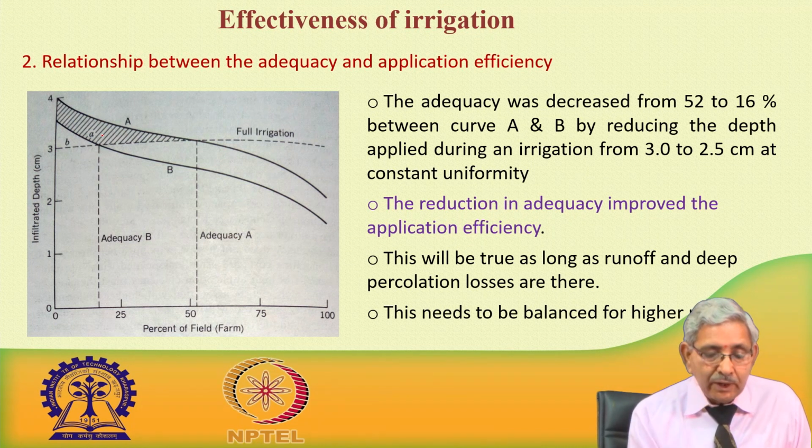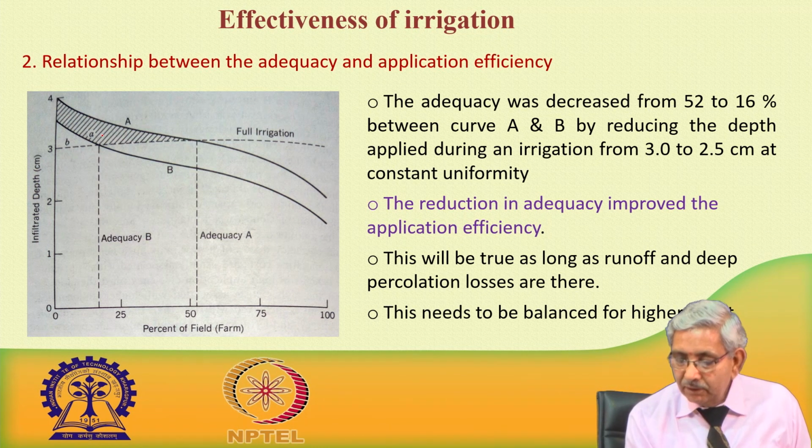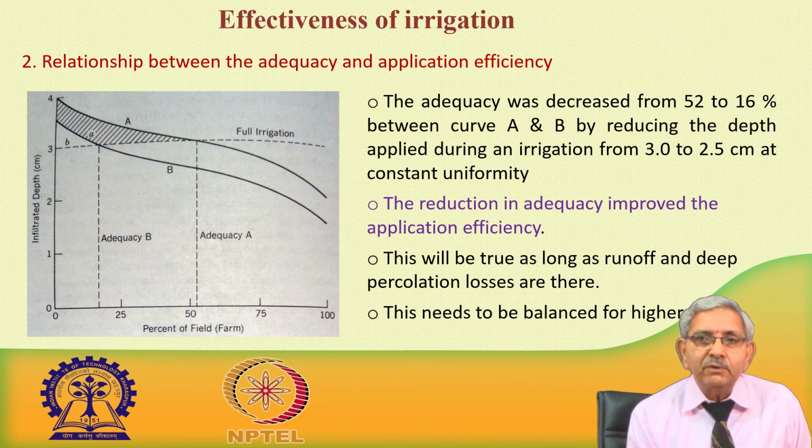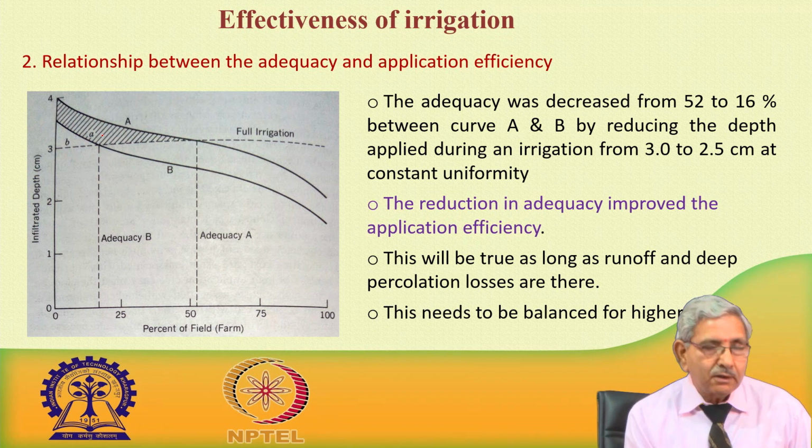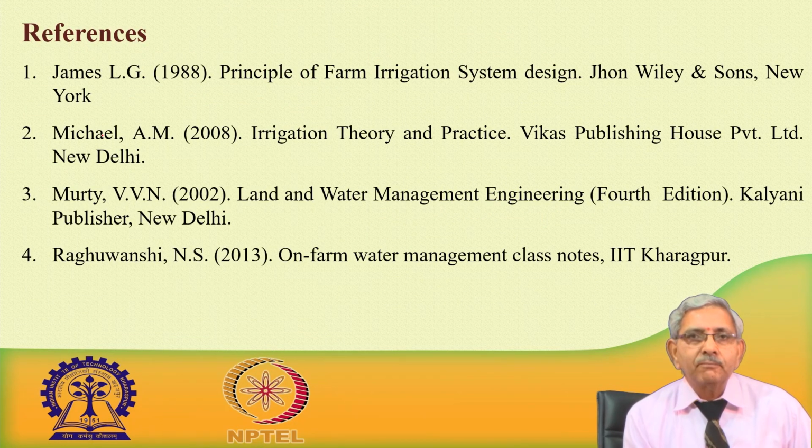But this will be true when surface runoff as well as deep percolation losses take place, and this needs to be balanced for higher profit. Again, there should be a proper trade off between these three components. It is not only the efficiency, not only the uniformity, not only the adequacy; all three components are to be considered while we are interested in getting a better market price of the produce.